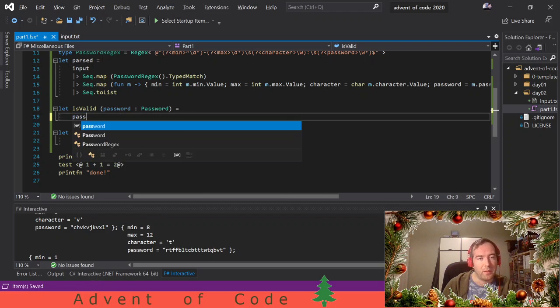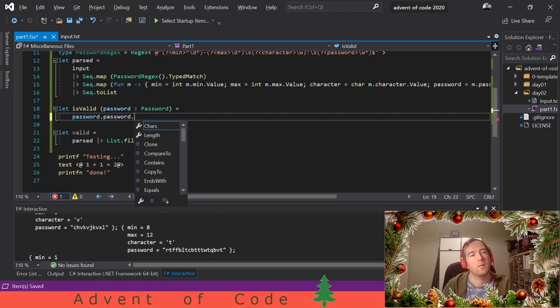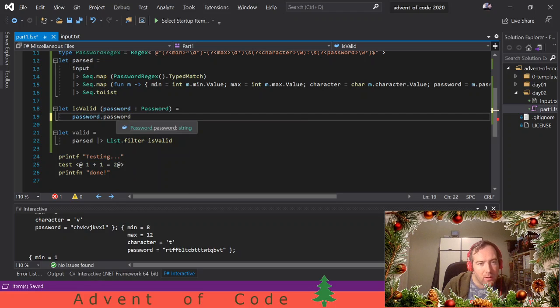So we have password dot password. So this is the password string. And we need to find the number of characters. How do we do that? Count, filter, where? So what's this? A string? It's a string.